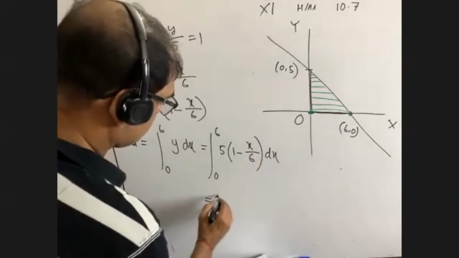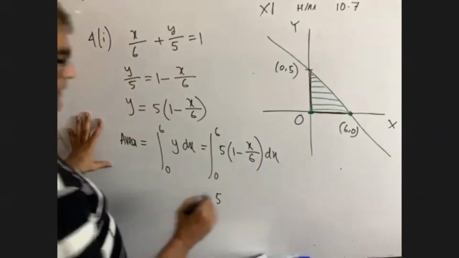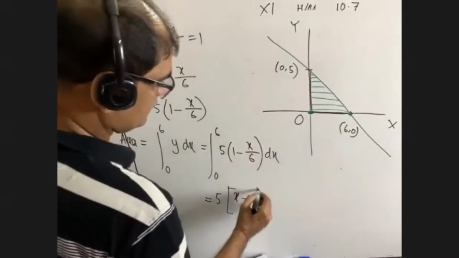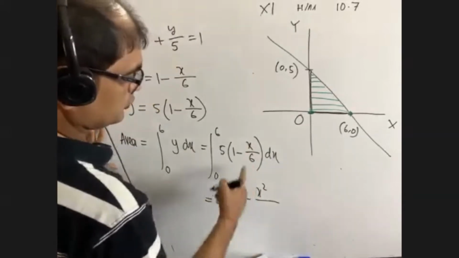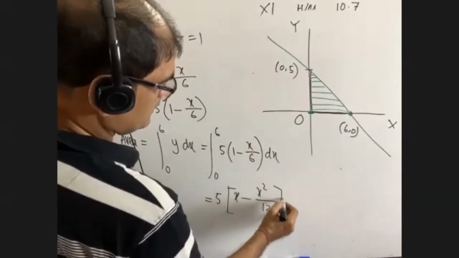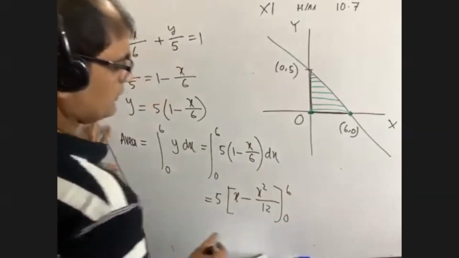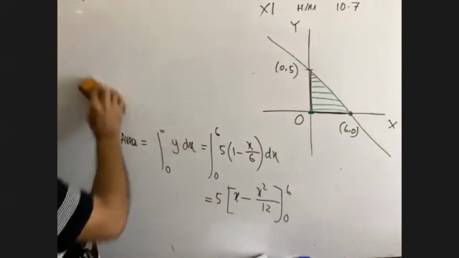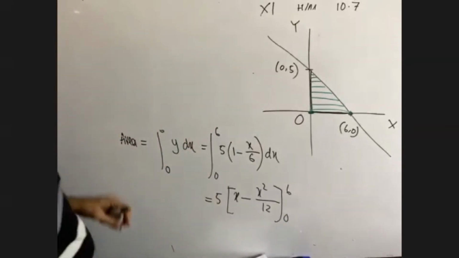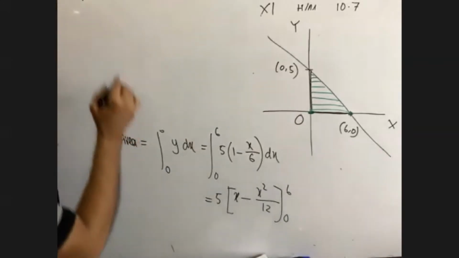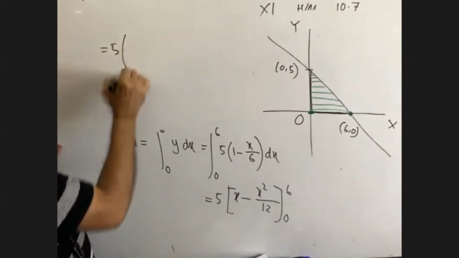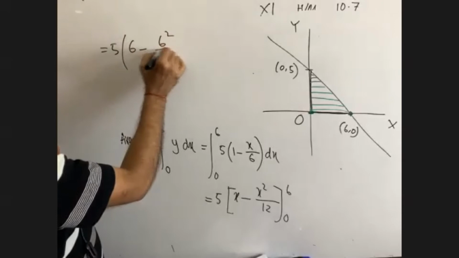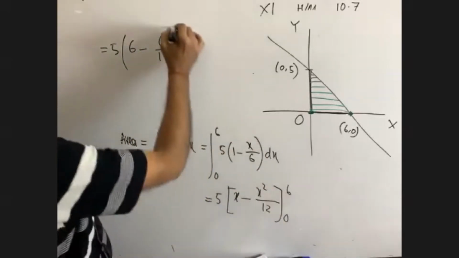That means it is 5, in square brackets, for 1 it is x, for x it is x square by 2 into 6, that is 12, from 0 to 6. Now put the value: 5 into (6 minus 6 square by 12), and for 0 everything is 0.